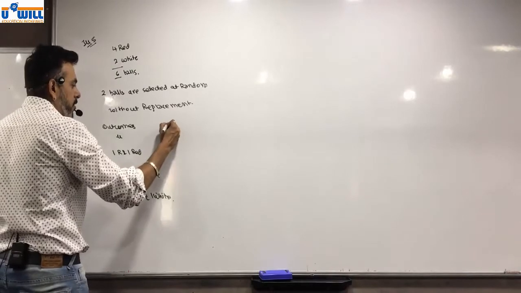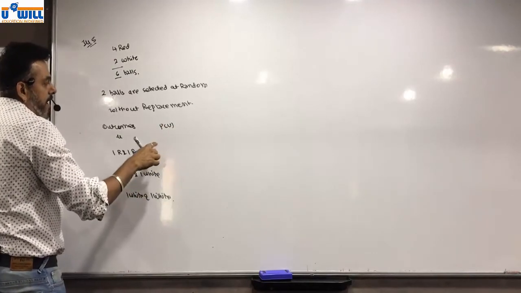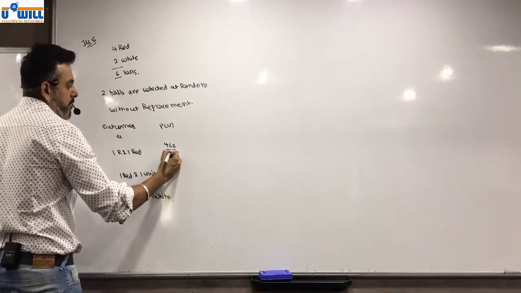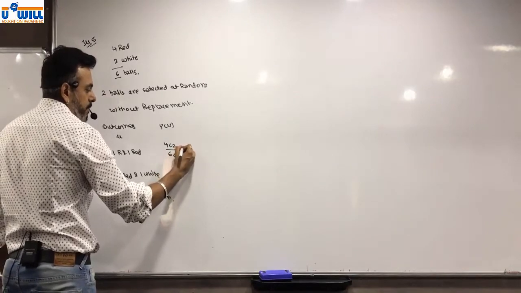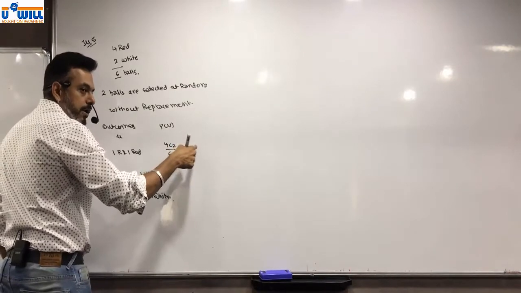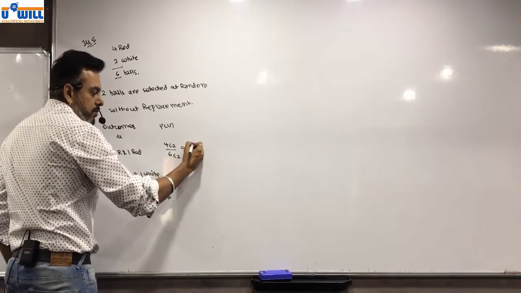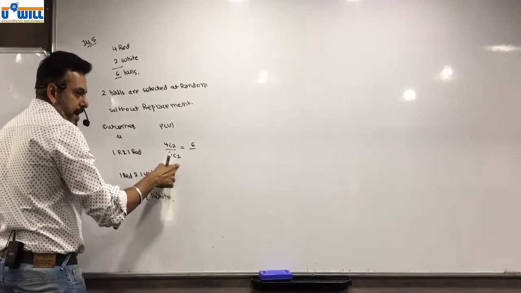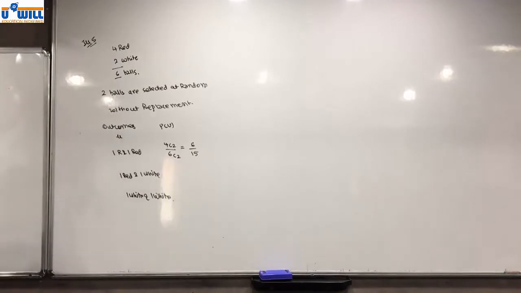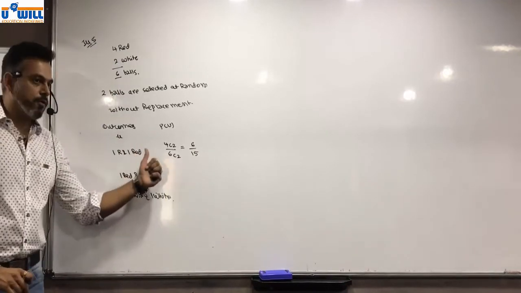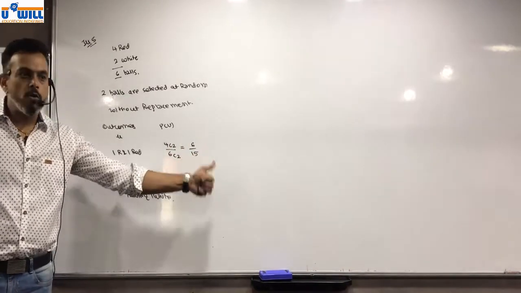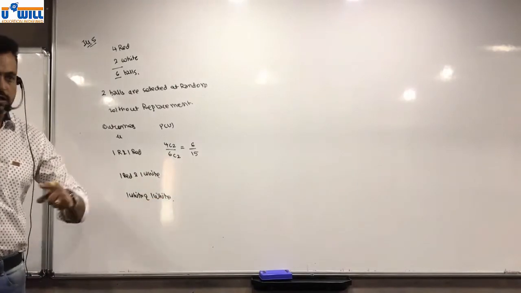Now probability of u. 1 red and 1 red, that is 2 red, 2 out of 4, 4c2 upon total 6c2. 4c2 is 4 into 3 upon 2 into 1, which is equal to 6, and 6c2 is 6 into 5 upon 2 into 1, so 6 upon 15. Should I write? Did you understand?